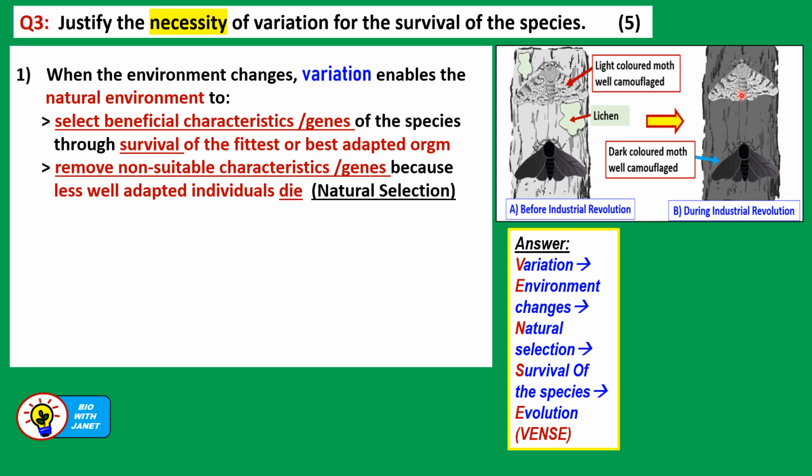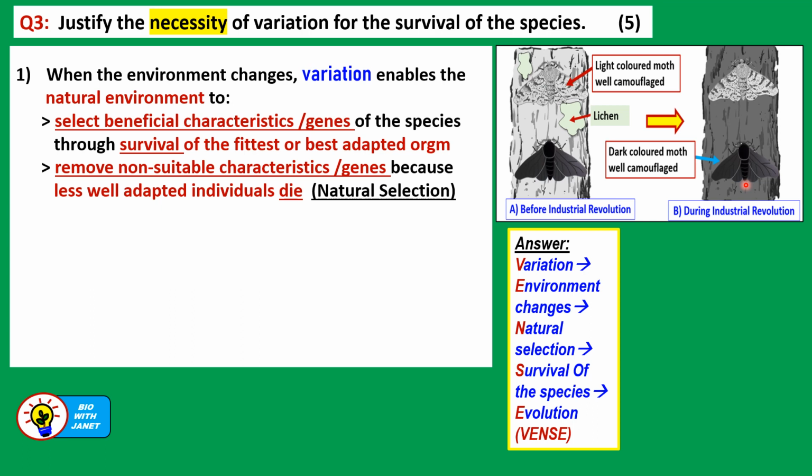Okay, so when the environment changed, that means, for example, when air pollution occurred and the tree trunks became darker in color due to the deposits of soot, then variation will enable the natural environment to select the more beneficial characteristics or genes. That is the characteristic of having the darker wings and body, right?